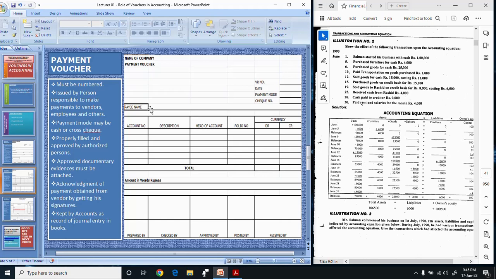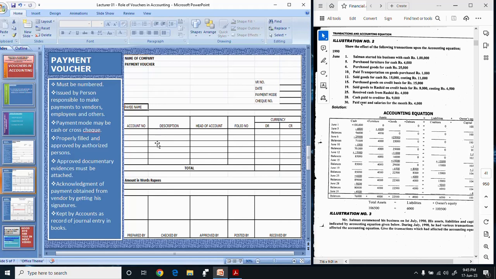Pay name. Here you will mention the name of the person to whom you are making the payment. Account number. Here you will mention the ledger account number. Normally ledgers are numbered in a computerized environment, so here you will write the account numbers. Description means here you will mention the description or nature of transaction for which you are paying.